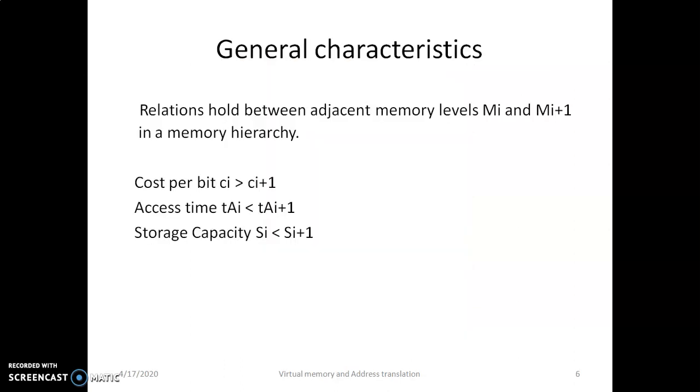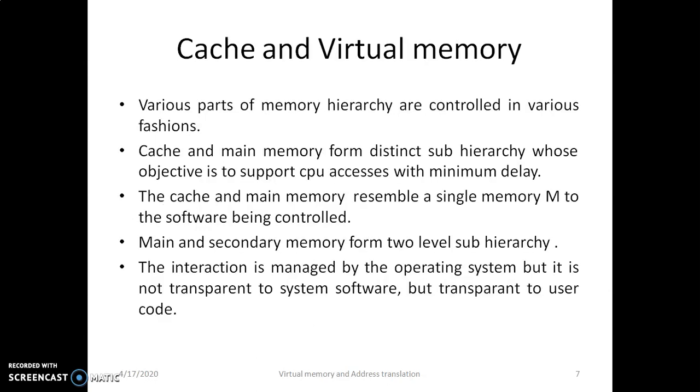We consider the general characteristics. Relations hold between adjacent memory levels Mi and Mi plus 1 in a memory hierarchy. Cost per bit is Ci greater than Ci plus 1. Access time is Tai less than Tai plus 1. Storage capacity is Si less than Si plus 1.